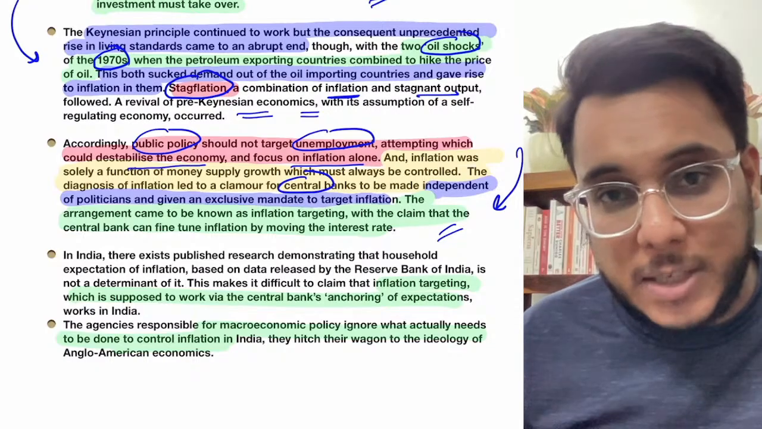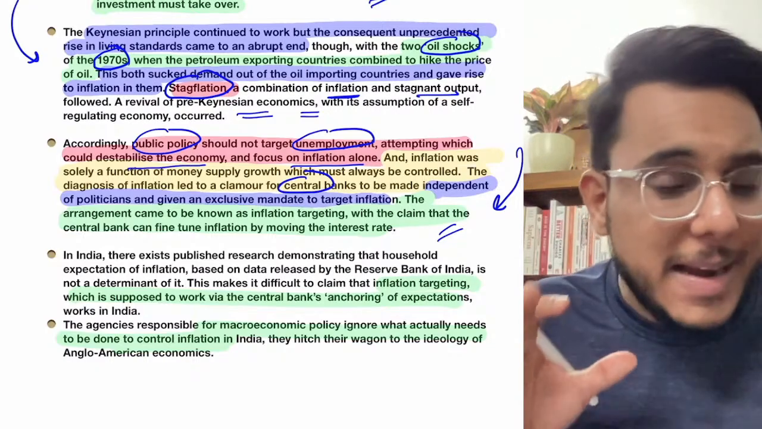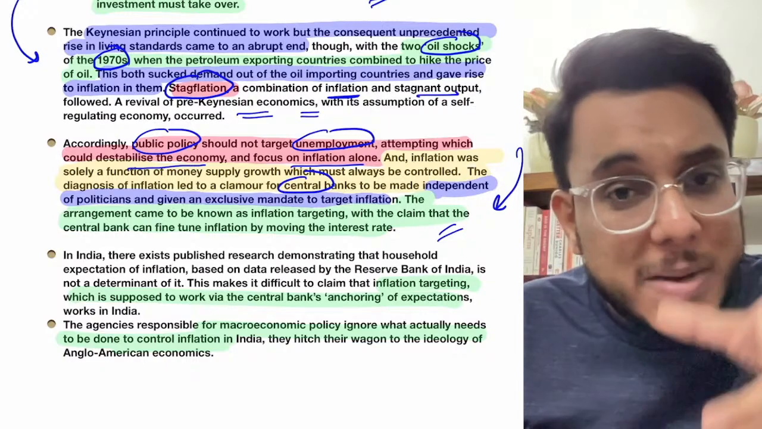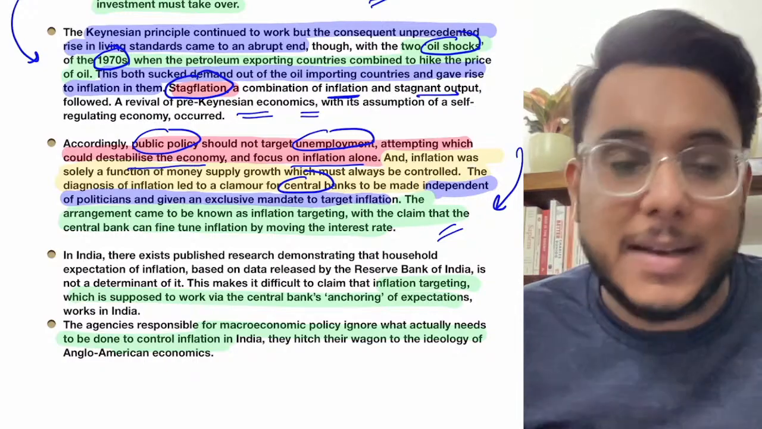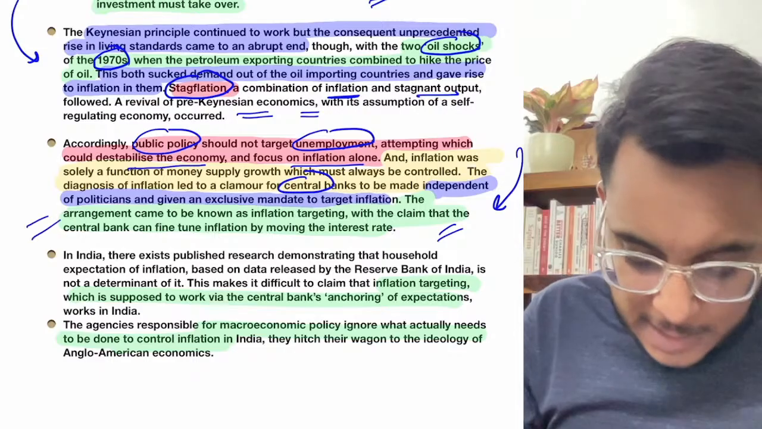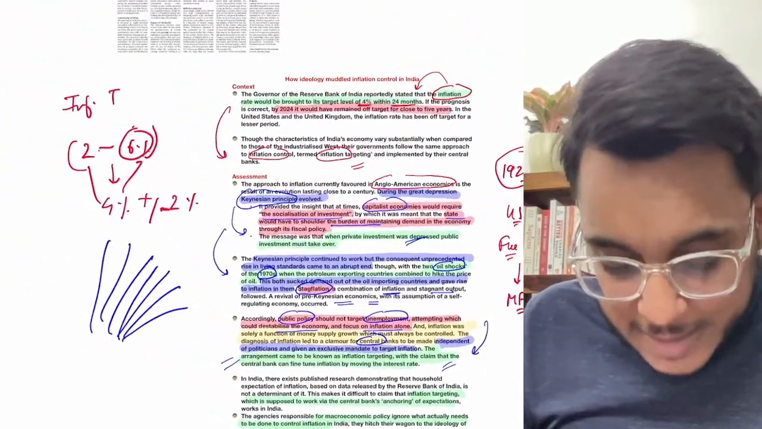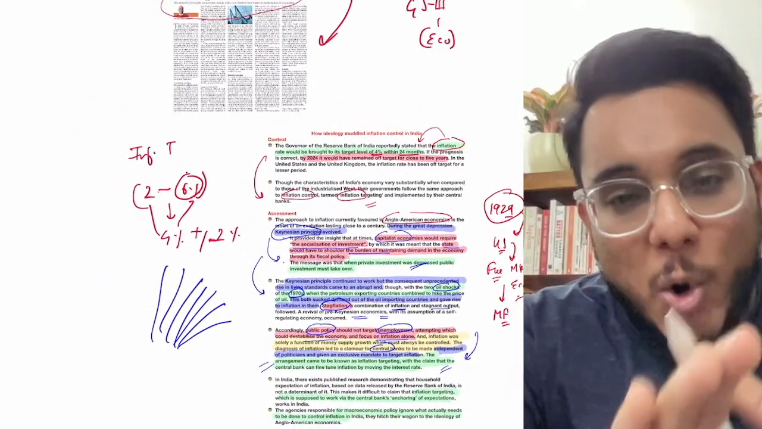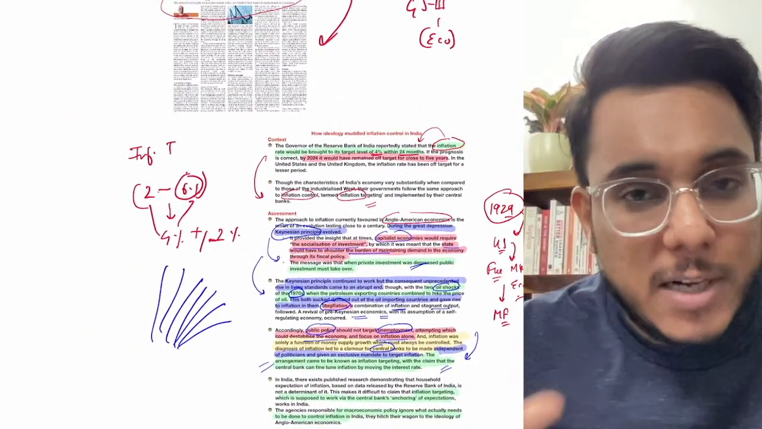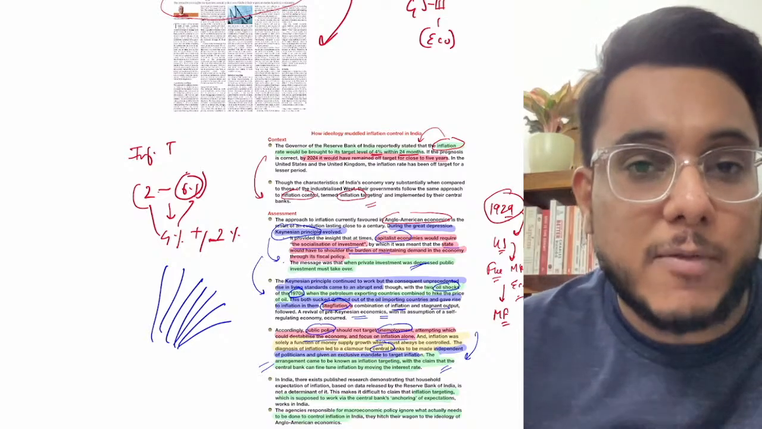Now inflation was to be tackled by focusing on the money supply, how much money is flowing into the economy. By that, inflation will be controlled. So everybody started focusing on that. Now guys, the article is talking about how India is also following that approach. As the West has gone for inflation targeting, we are also going for inflation targeting.